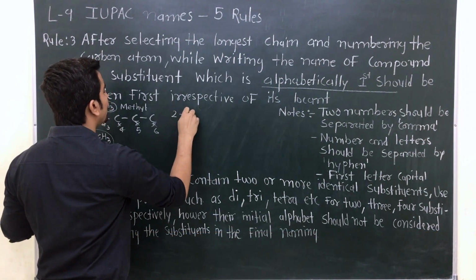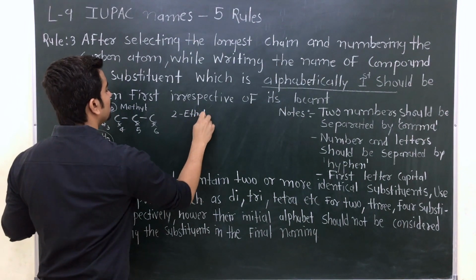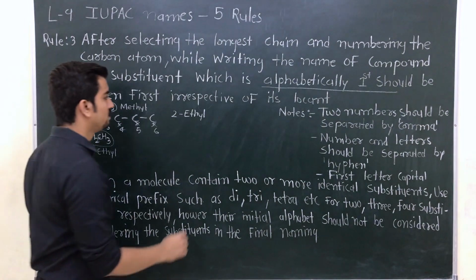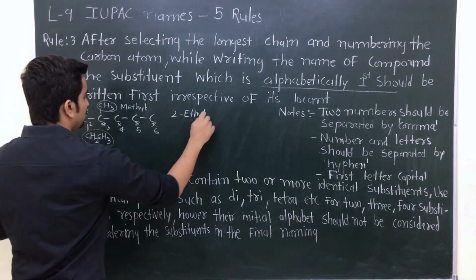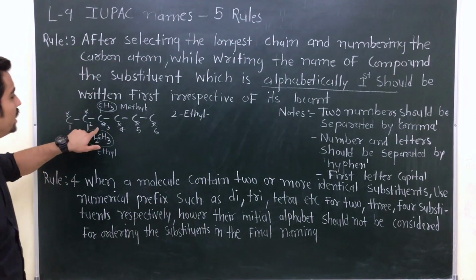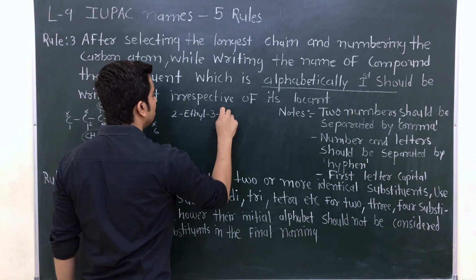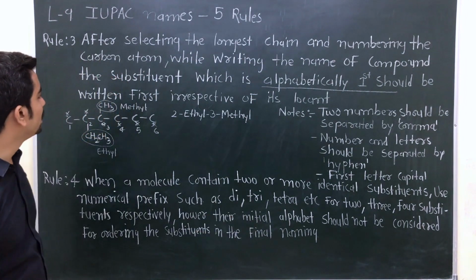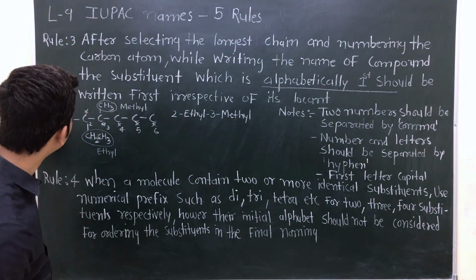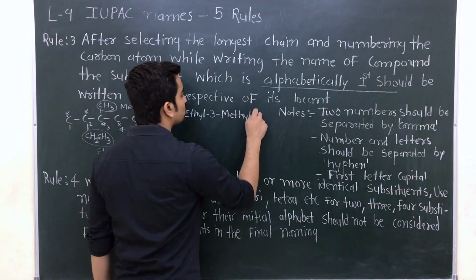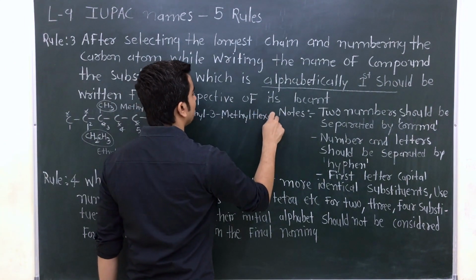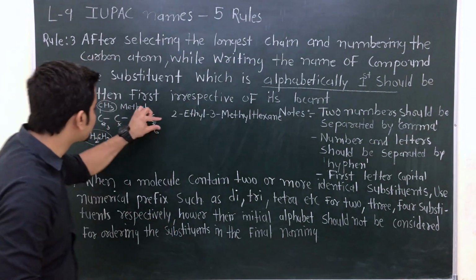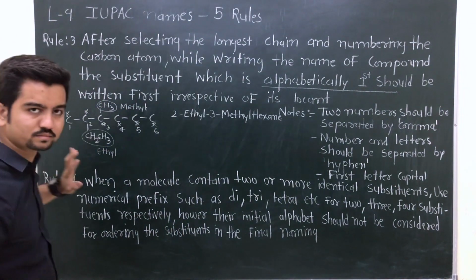On 2 there is ethyl, so 2-ethyl, and on 3 there is methyl, so 3-methyl. 2-Ethyl-3-methyl, and then continuous hexane, since all bonds are single. It's a common hexane chain.